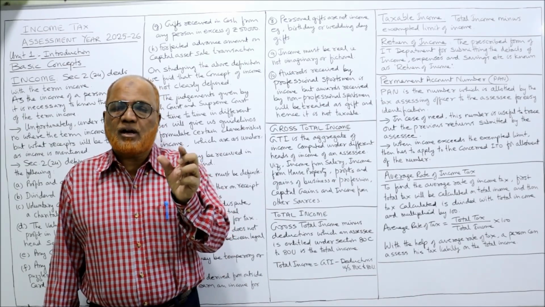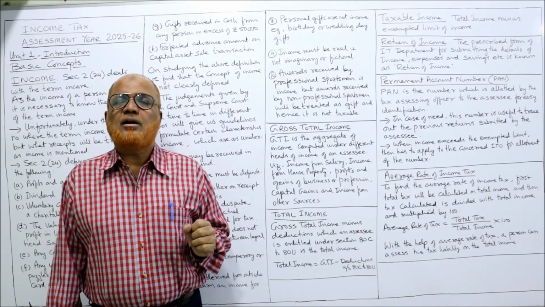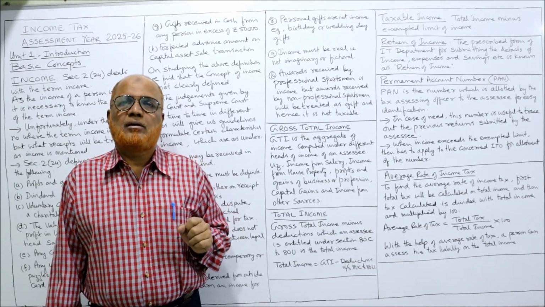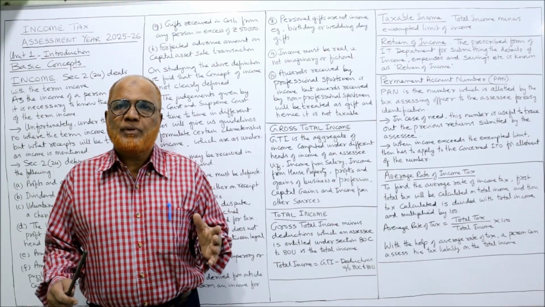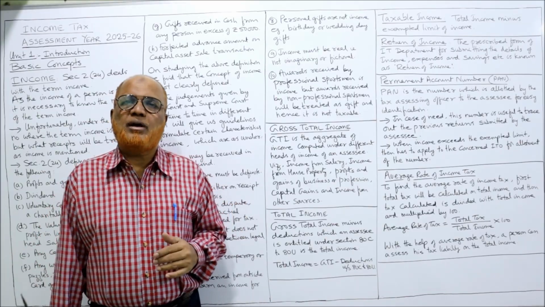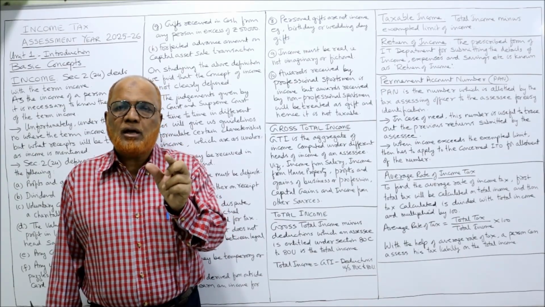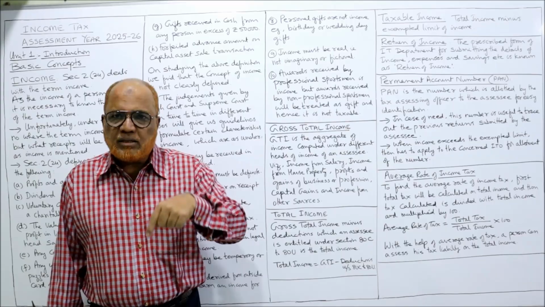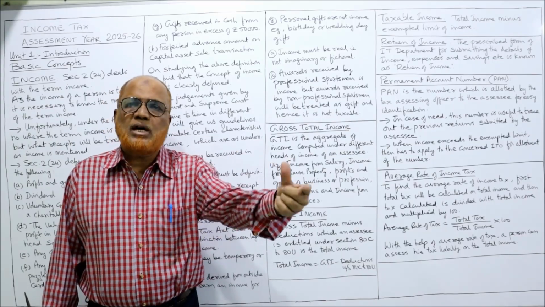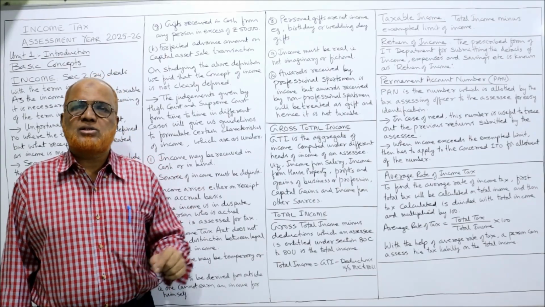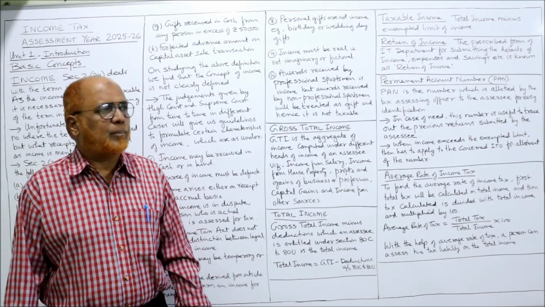So instead of recognizing by name, the income tax department will recognize by a number, because a number cannot be the same. A different unique number will be given for every assessee. So a unique number which is allotted by the income tax department to the assessee for easy identification is called permanent account number, PAN.